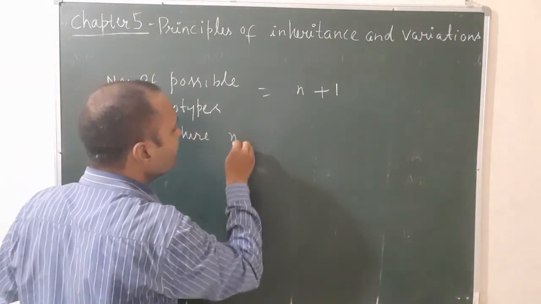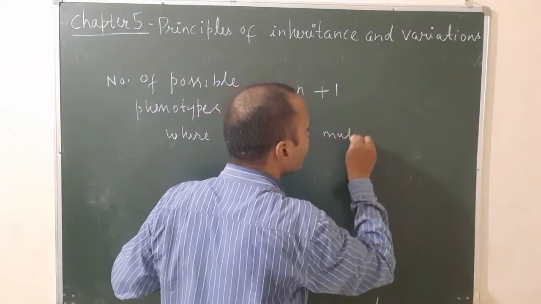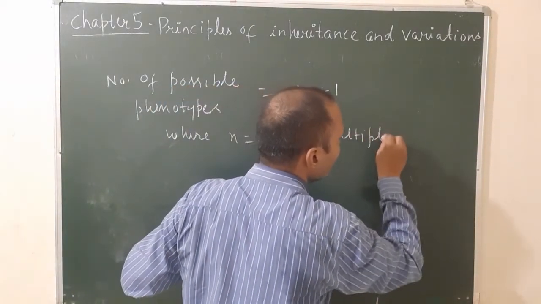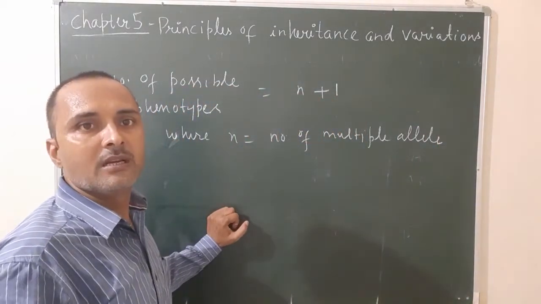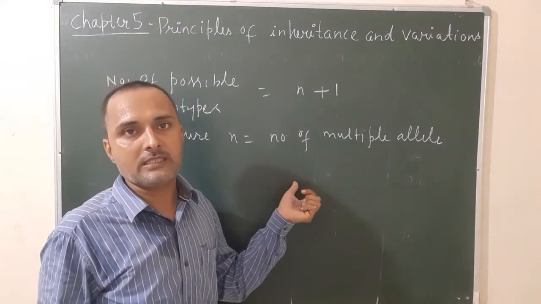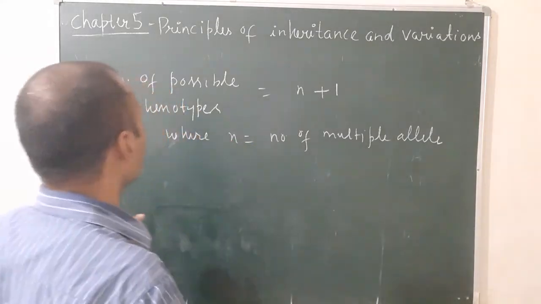You know well, in the case of humans, there are 3 multiple alleles: IA, IB, and I.